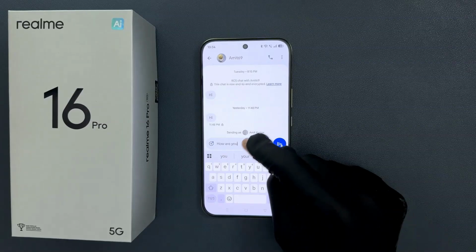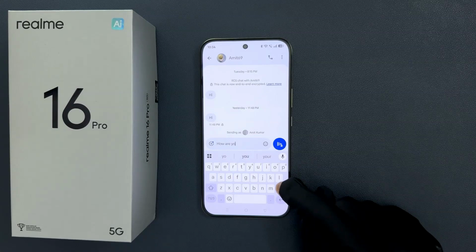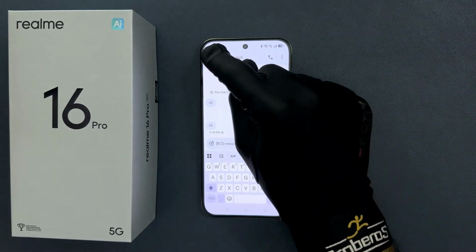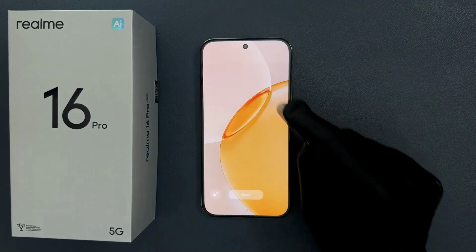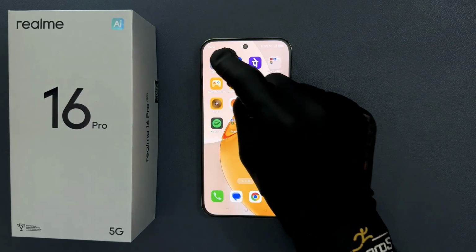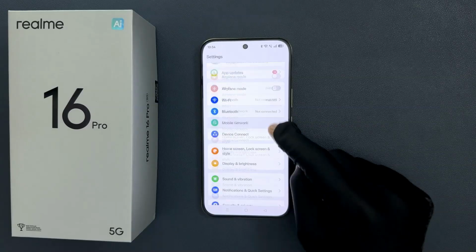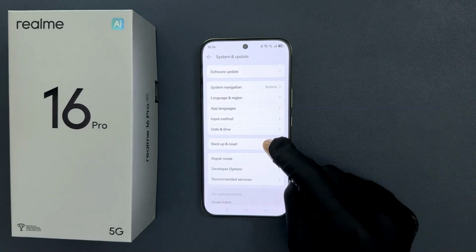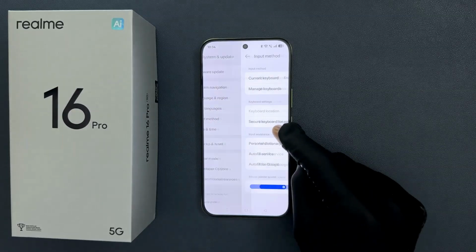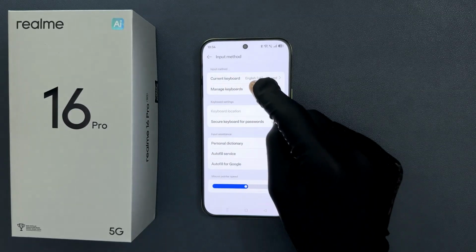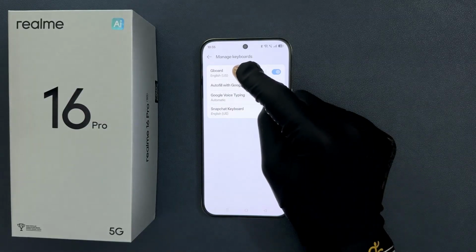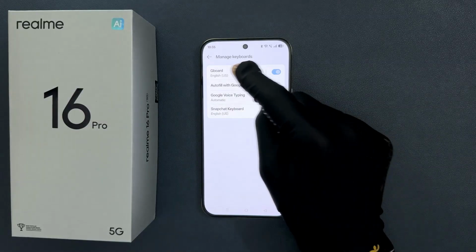So let me delete this message first. It's now deleted. Let me go back. Let me close this app. Okay, so just open your settings app and then scroll down to system and update and then tap on it, and then tap on input method and then tap on manage keyboards, and then we have to tap on Gboard because this is the default keyboard on this phone.